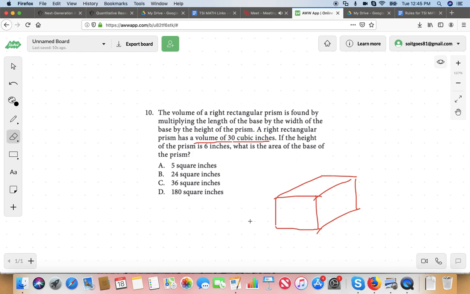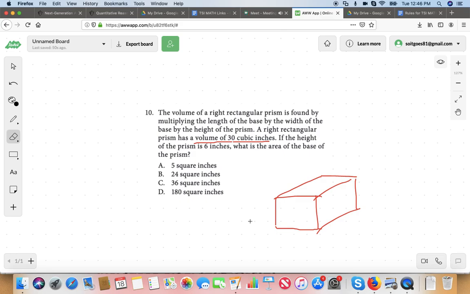So, the volume of a right rectangular prism is found by multiplying the length of the base by the width of the base by the height of the prism. But you've seen that before, right? You've seen the formula for volume at some point? Yeah, volume is length times width times height. No, I've done volume. And here it says this right rectangular prism has a volume of 30 cubic inches. That's the volume. Does that make sense? Yes. And it says the height is 6 inches.